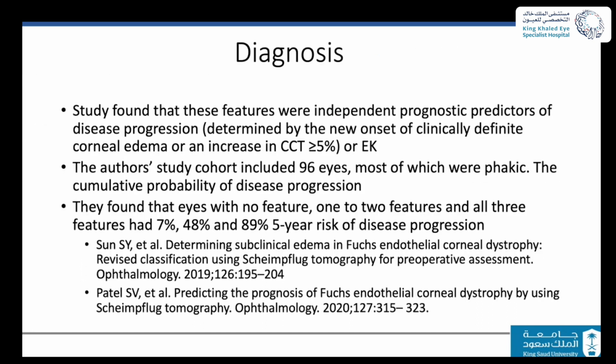Now, what was interesting is that when they started to follow patients using the three features, they found that if you have all three features, the chances that your cornea will progress to keratoplasty is almost 90%. This is about a 4 years follow-up. And if you have two features, it's almost 48%. And if you have one feature, that will be 7%.